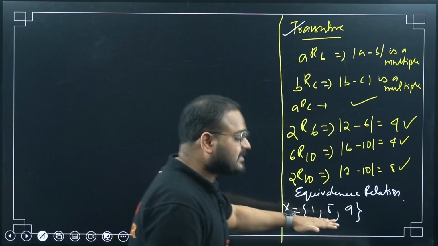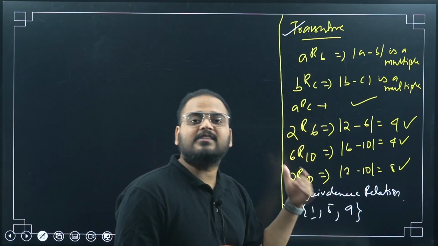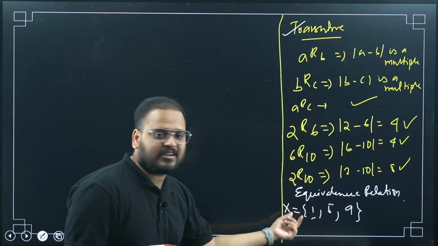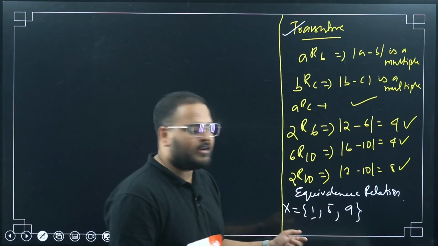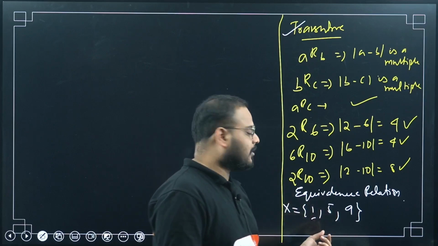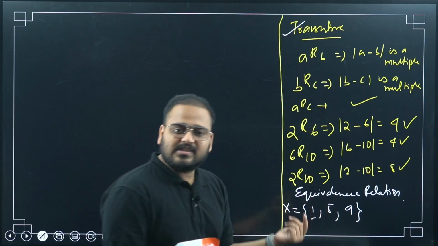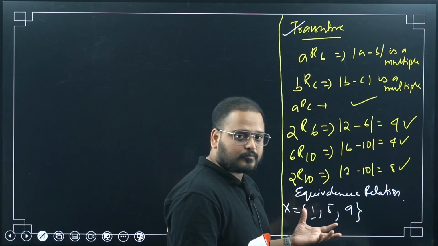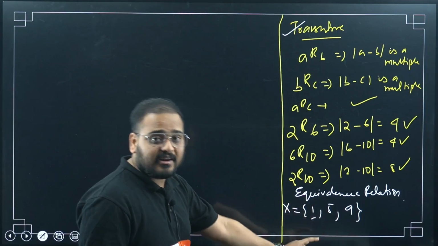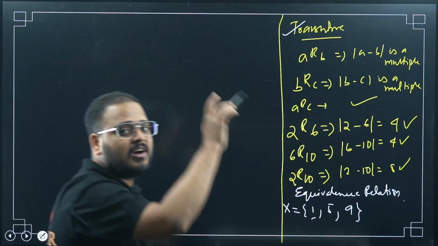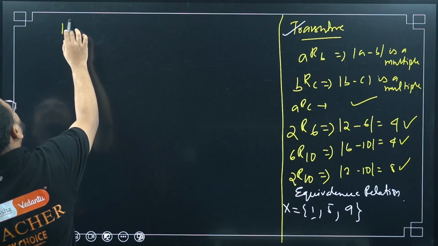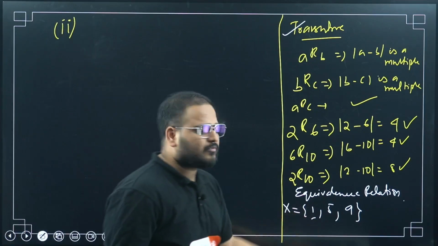So the question is, write a set where the given condition, the mod of the difference, is an equivalence. This will be validated. If I write this relation on X, 1 comma 1 will come, valid. 5 comma 5 will come, valid. 9 comma 9 will come, so it is reflexive. 1 5 is there, so 5 1 will also come. 5 9 is there, so 9 5 will also come. So again symmetric. What about this? 1 5, 5 9, then 1 9 is also there. So I can write this set X related to 1 as an equivalence for the given condition. I hope this is not too much. Did I explain too much? If you have this problem, I can leave the answer like this as 1, 5, 9. I don't have to explain that much.